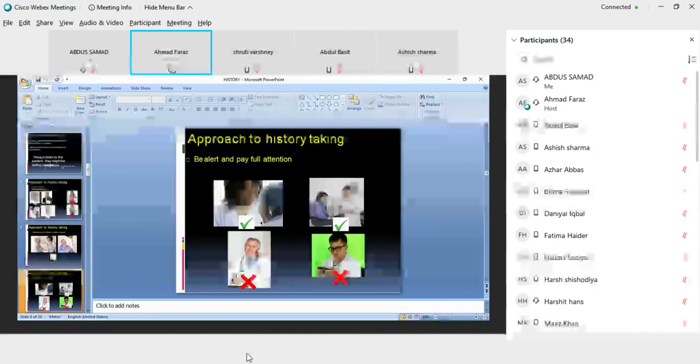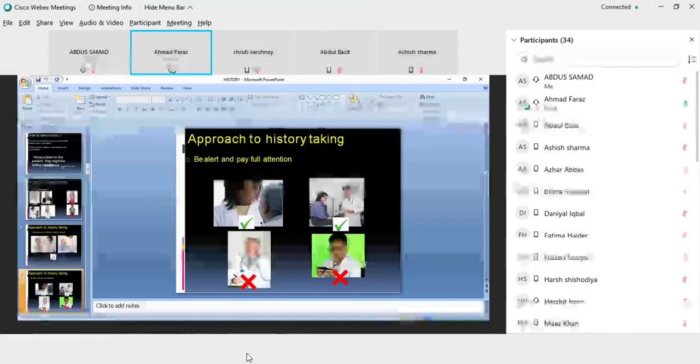You should have good eye contact between the patient and you and you should carefully listen to whatever the patient is saying. You should not talk on the phone while listening to the patient like this in the pic. You have to look in the patient's eye and make good eye contact. You should not do like this while talking on the phone.